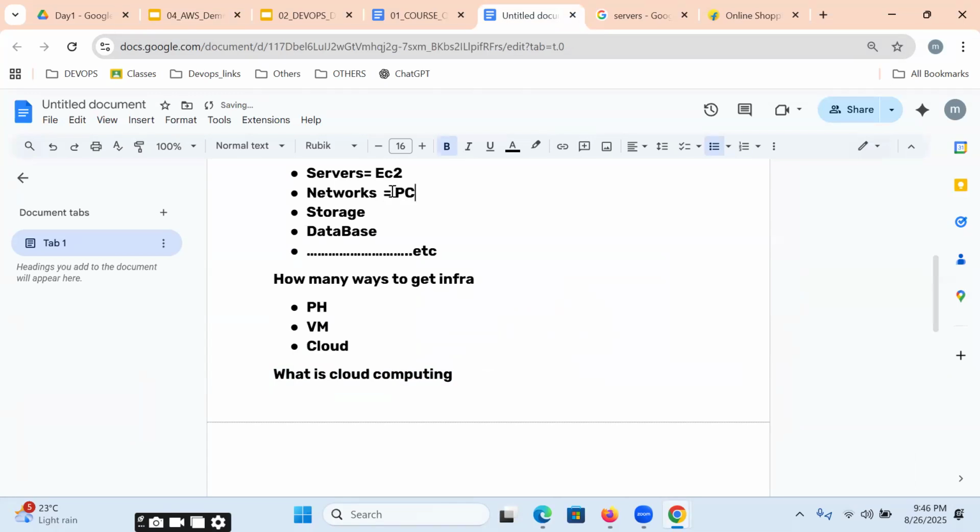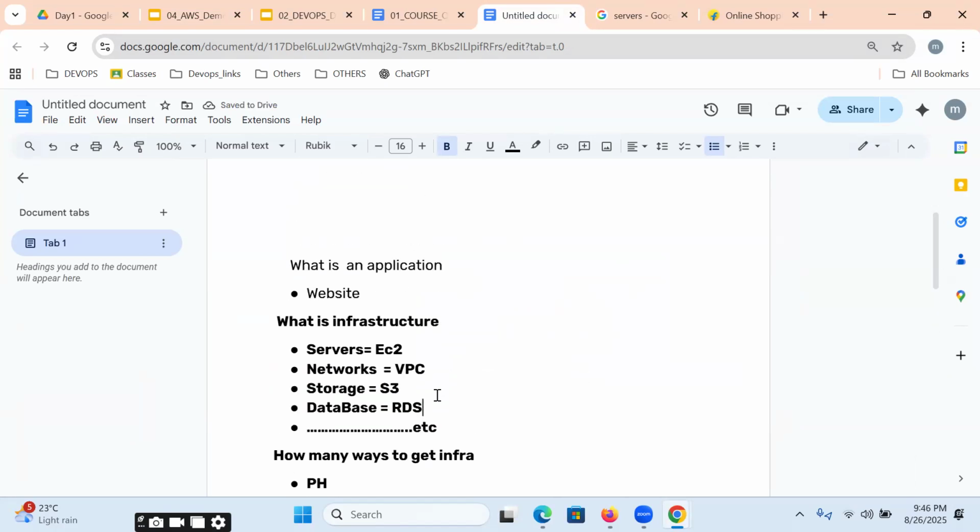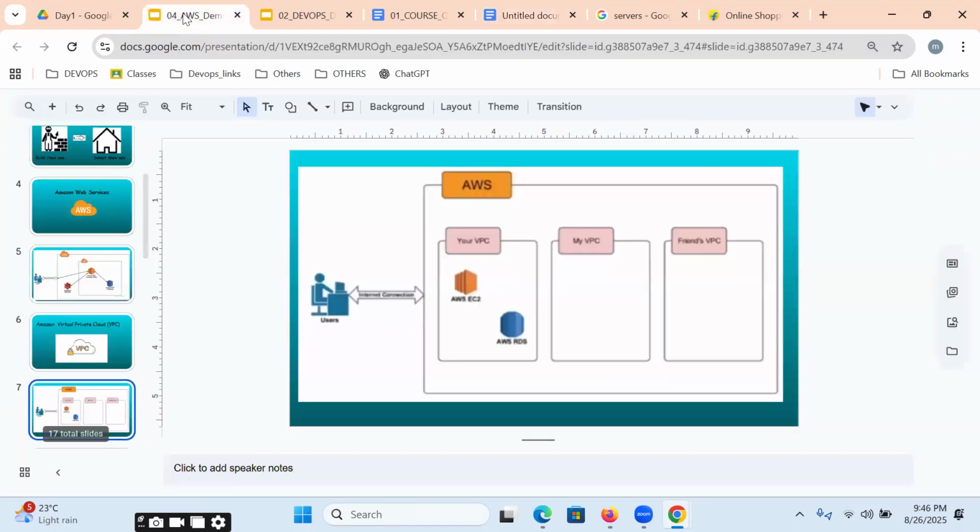VPC means what? Network. Storage means what? S3. Database means what? RDS. Okay. So what kind of infrastructure is required for maintaining our websites? Can we get it from the cloud or not? Yes.